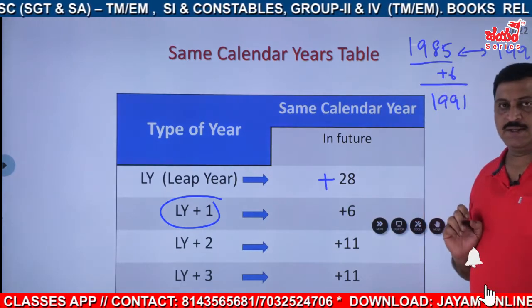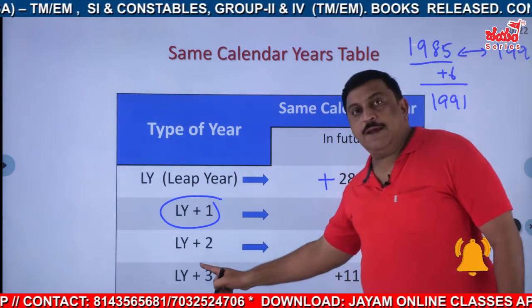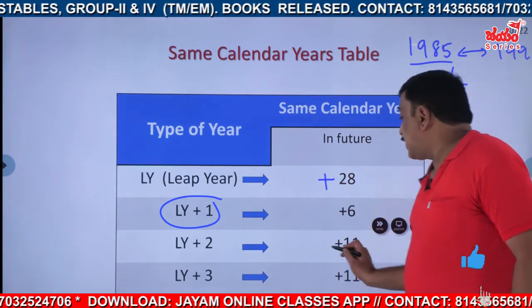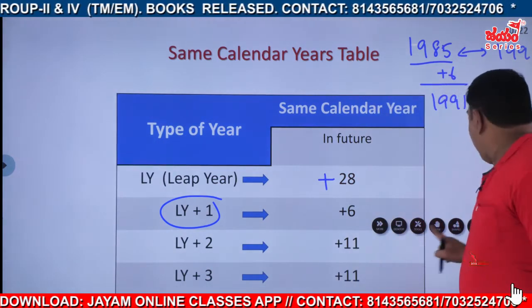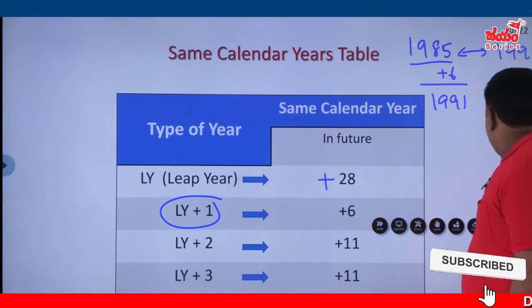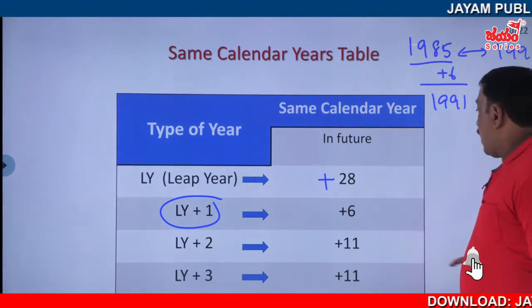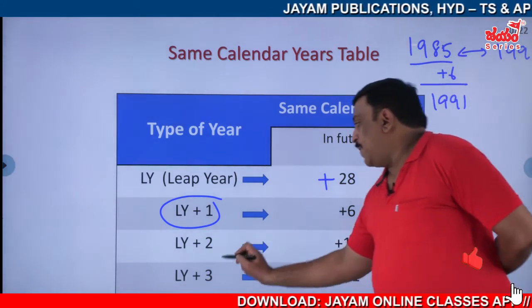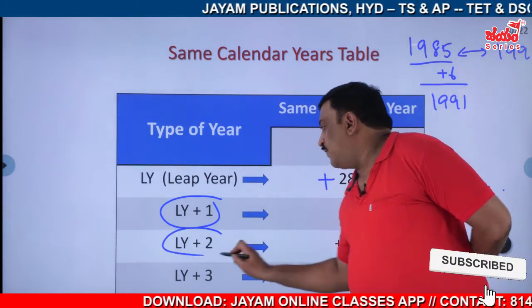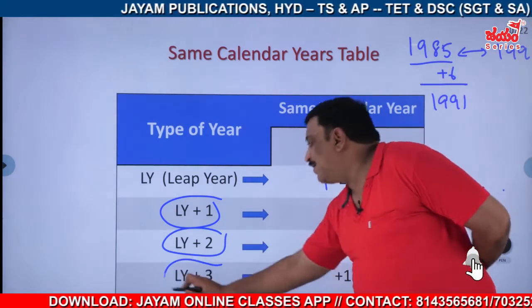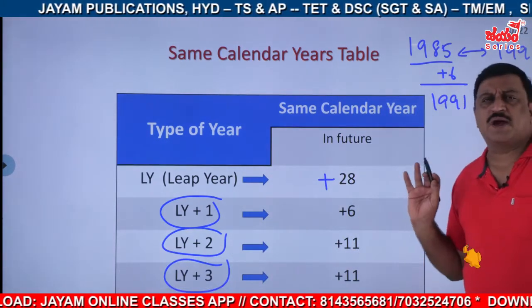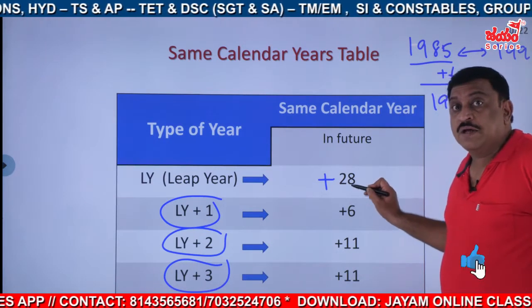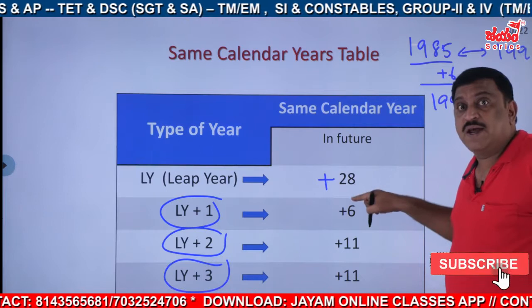So any leap year plus 1 comes after 6 years. Any leap year plus 2, in the next discussion what we said, comes after 11 years. And any leap year plus 3, like leap year plus 2, also comes after 11 years. Simple condition. One is leap year. The same calendar leap year comes after 28 years.